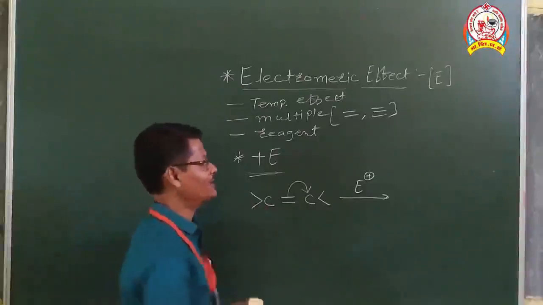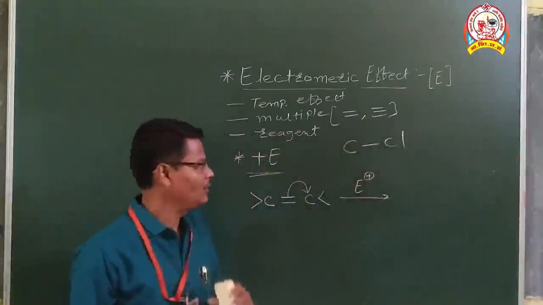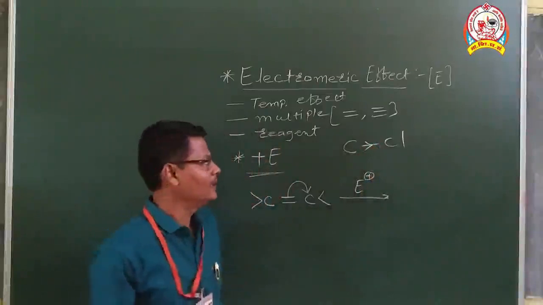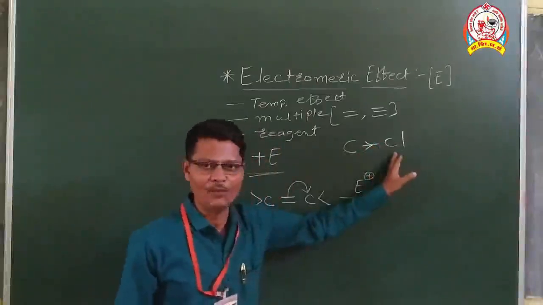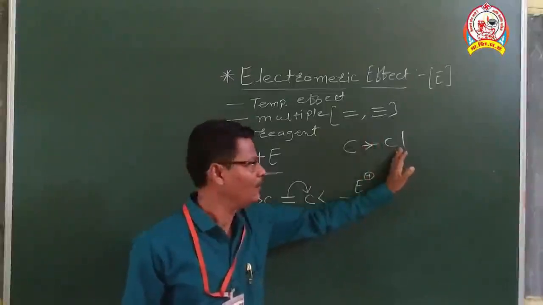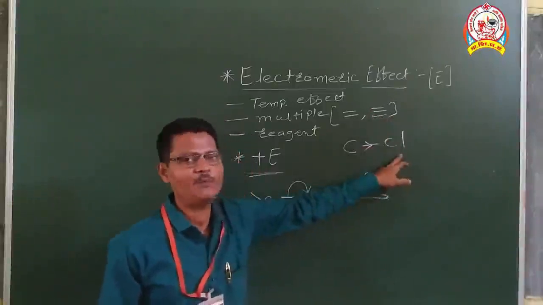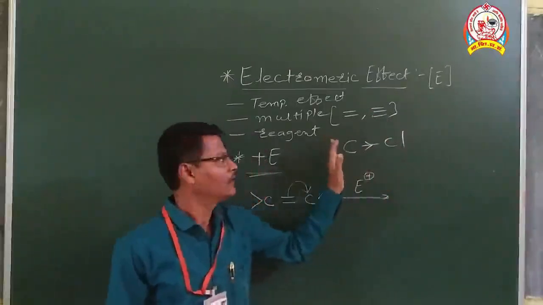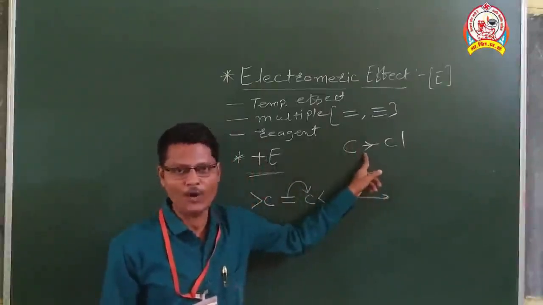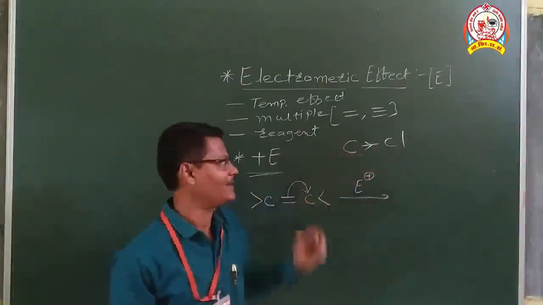In inductive effect, what happens? Suppose there is a bond between carbon and chlorine. We know that inductive effect is indicated by giving an arrowhead in the middle of the bond. Now since chlorine has more electronegativity, this electron pair migrates towards the more electronegative chlorine atom, and that's why chlorine acquires partial negative charge and carbon acquires partial positive charge. Since we are not breaking the bond here, chlorine acquires delta minus charge and carbon acquires delta plus charge.